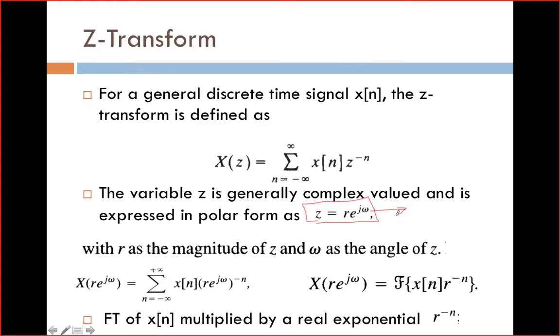For example, if you give omega is equal to 0, e power 0 is 1, so you will get Z is equal to R. Then if you give omega is equal to pi, you will get minus R. If you give omega is equal to pi by 2, you will get plus j into R. If you give omega is equal to 3 pi by 2, you get minus j into R. So when you give different values to omega, the graph will rotate, from 0 to 360 degrees. That is the polar form.